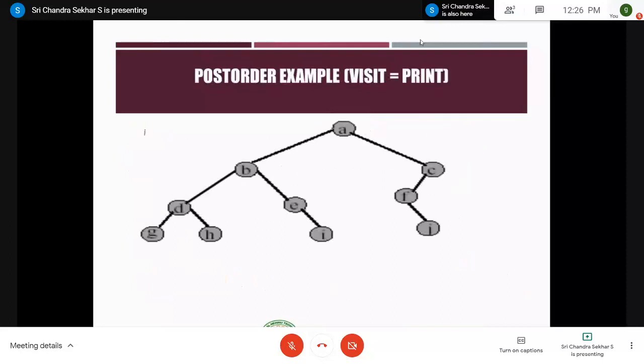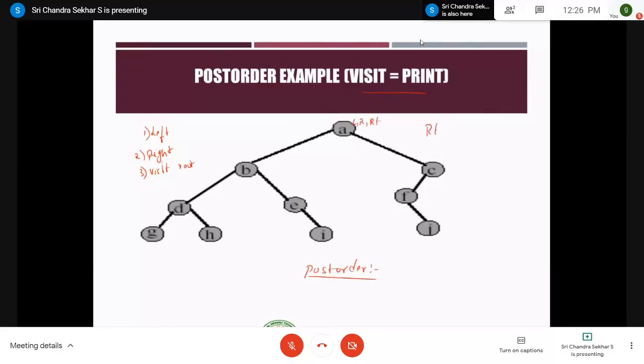Post means the steps are left, second step is right, and the third step is visit root. Right? Visiting means again it is printing, right? Let me take the output as post order. So you mark each and every node with these 3 instructions: left, right, root.